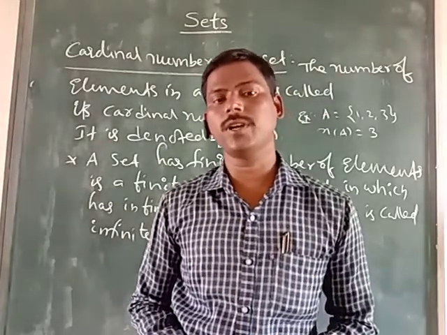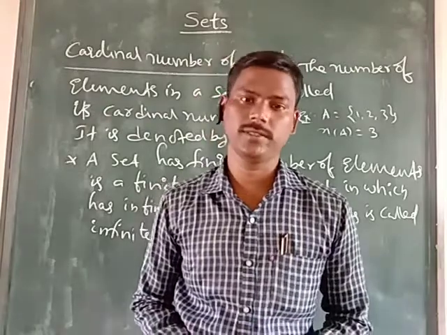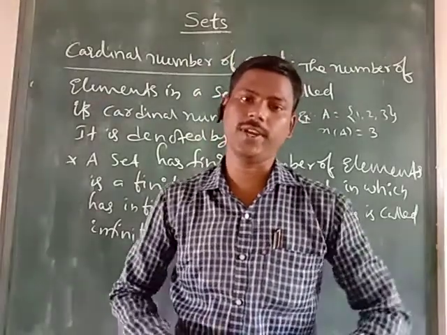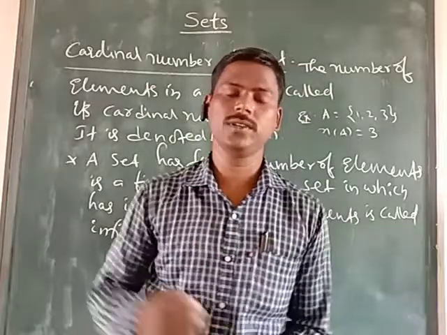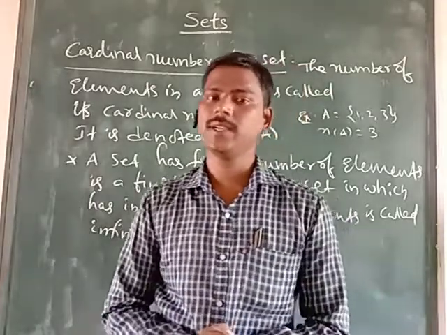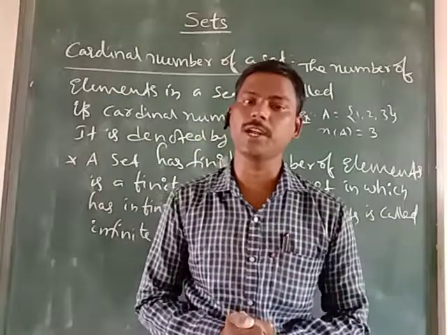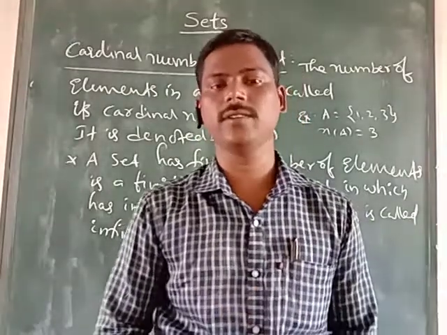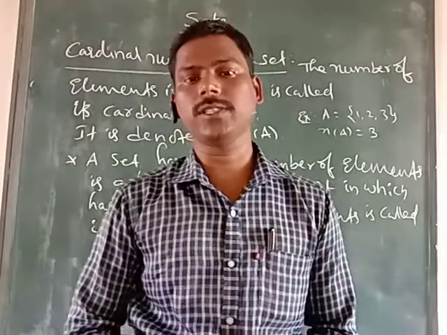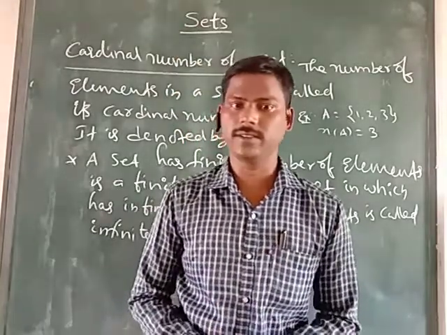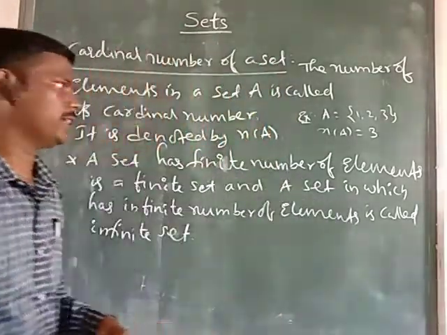The total number of natural numbers, how many? Infinite. 1, 2, 3, 4, 5, 6, 7, 8, 9, 10 and so on. So a set containing a finite number of elements is called a finite set. A set containing an infinite number of elements is called an infinite set. Understand, children? Please note it down.